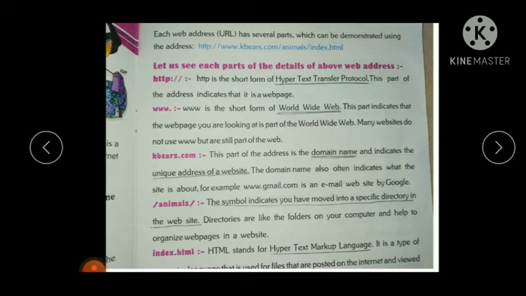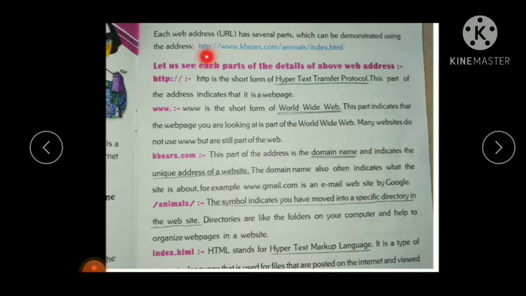In the same way, each web page has a unique address called a web address, and this web address has several parts. Let us see each part of the above address in detail.